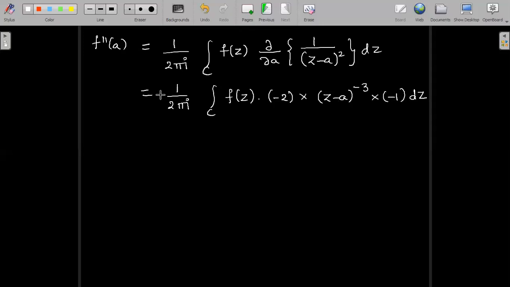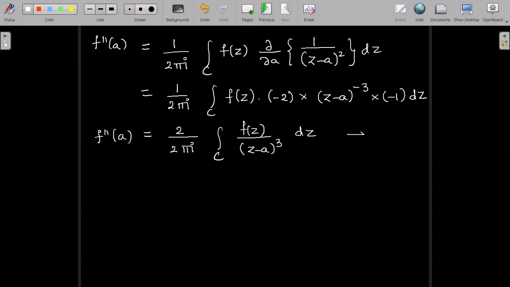We have 2 as a constant. I will write it down outside. I don't want to cancel off the 2 with the denominator. We need it. Let me tell you after a while why we are keeping it as it is. So integral over C f of z by z minus a the whole cube dz. Right? This is f double dash of a for us.